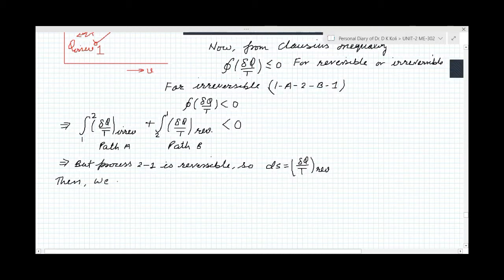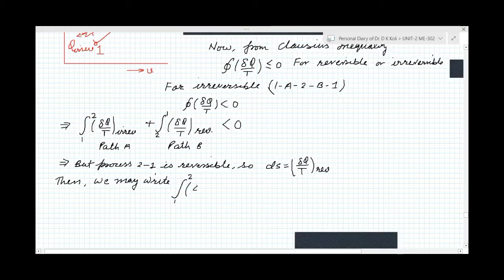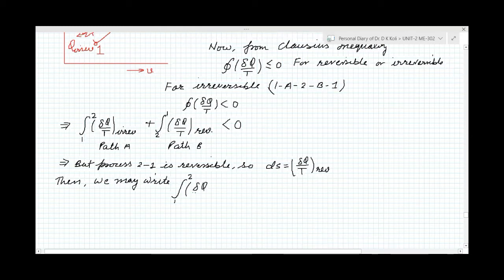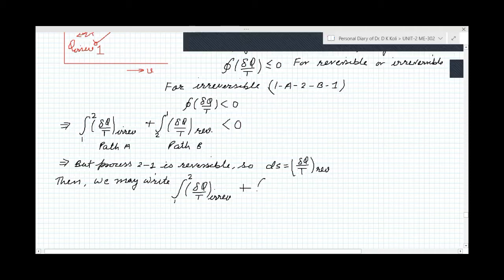Then we may write, this term will become 1 to 2, del q by t irreversible, plus here we will substitute this, so it is 2 to 1.